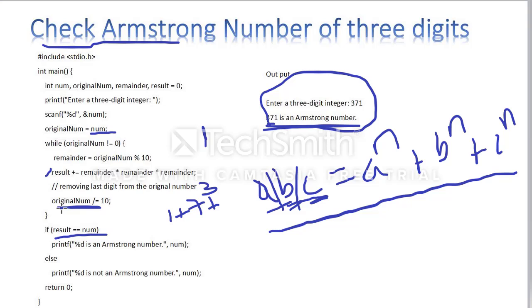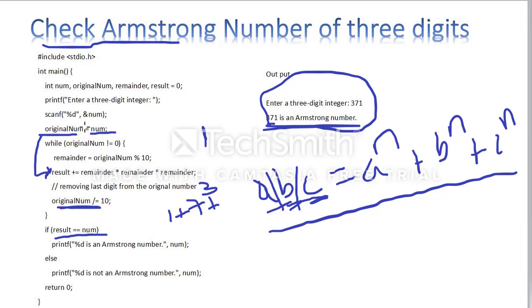So I am taking another variable for the calculation part. At the end you have to compare the original number with your result.